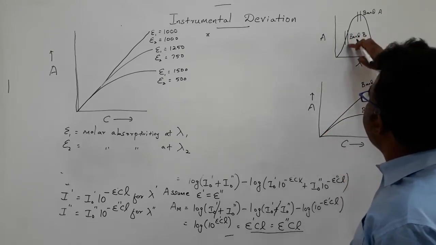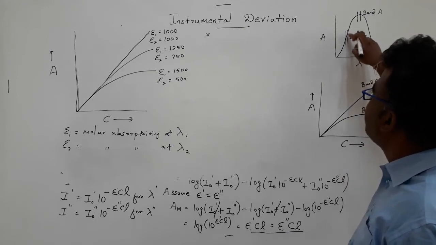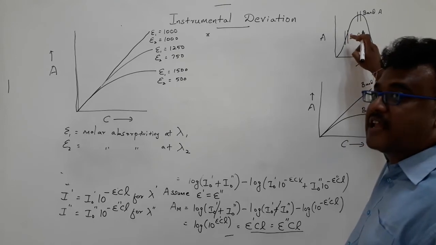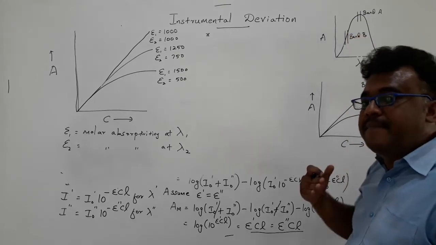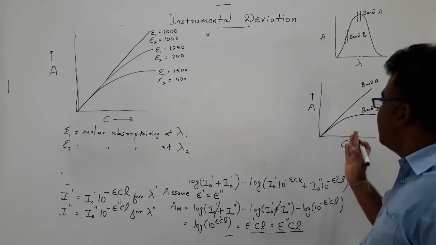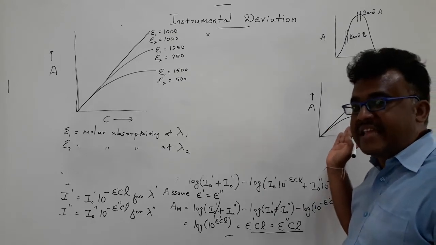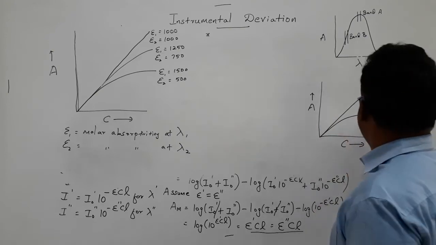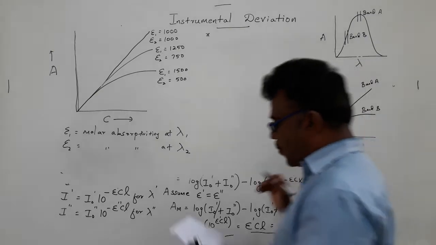But when you come to band B, the steeper region, when you measure any data in this region, Beer's law will be more deviated, and you will never get a straight line. It will always be non-linearity of concentration versus absorbance. We have to note that. That is very important.